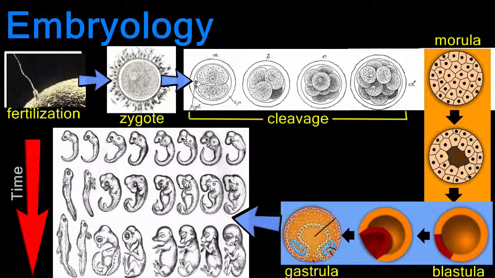As time progresses, the embryo becomes more and more recognizable. Notice how all animals develop in a very similar pathway. All these vertebrate embryos start out looking very similar, develop in similar ways, and later on in their development begin to look more like their parents.